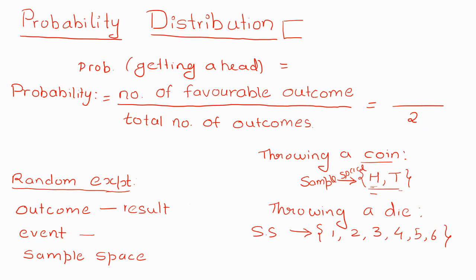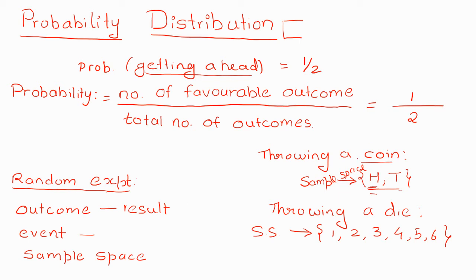And the number of favorable outcomes. Favorable to what? Favorable to the given event. The event is getting a head, and it can occur only once. Therefore, it is one. The probability of getting a head is 1 by 2, that is half.